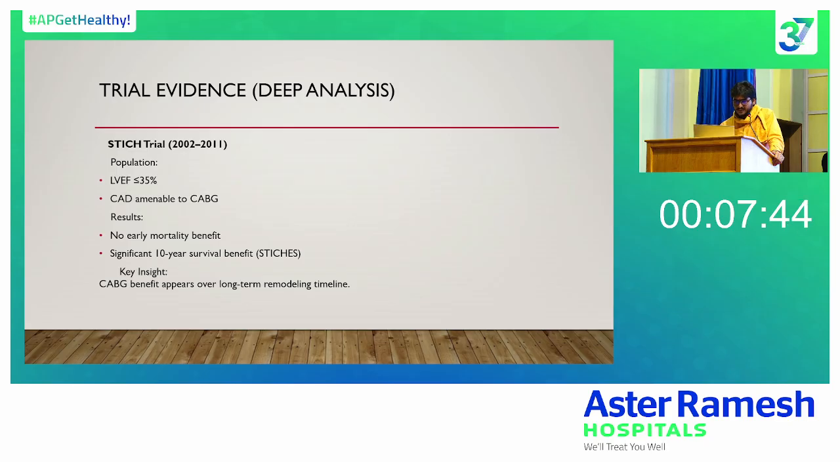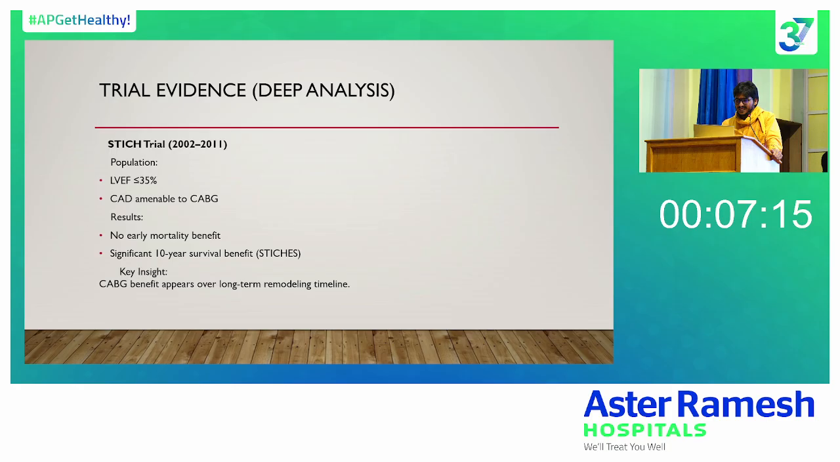Now a deeper analysis of the two trials on which revascularization is based, starting with the STICH trial, which had a good follow-up study. In the STICH trial, the inclusion criteria were an EF of less than 35 and CAD amenable to CABG. Results: there was no early mortality benefit, but a significant 10-year survival benefit at follow-up. Key insight: CABG benefit appears over the long-term remodeling timeline.